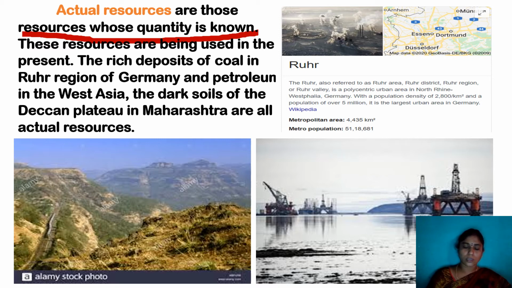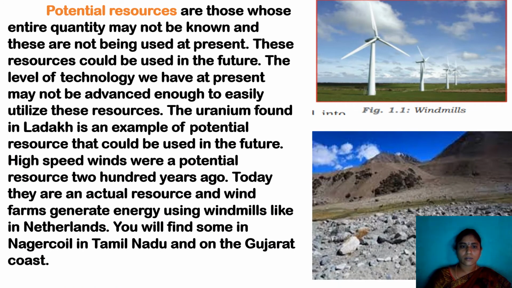Understood? These are very few which we know as actual resources. They are very useful to us because we have the technology to use them, and we know exactly where they are, so we can extract that resource. Because we are using them, they are called actual resources. What is the second one? The second one is potential resources. In this one, we don't know the quantity exactly, or in which area, and we don't have the technology to utilize or extract them. These types of resources we call potential resources.